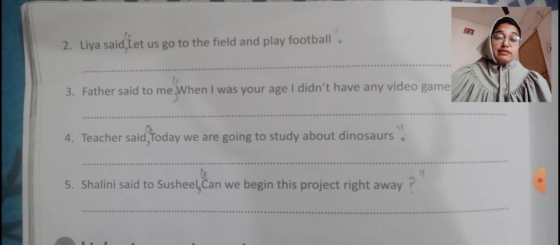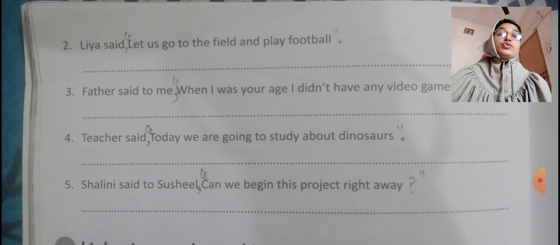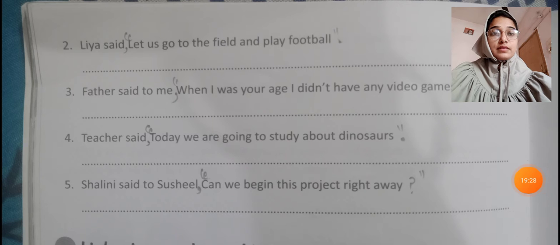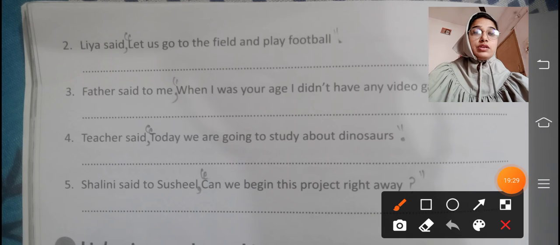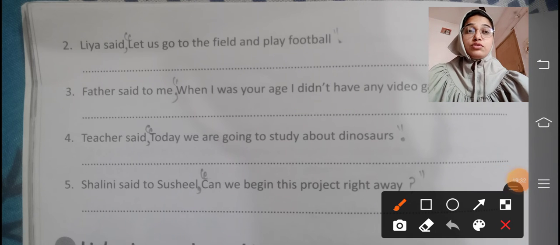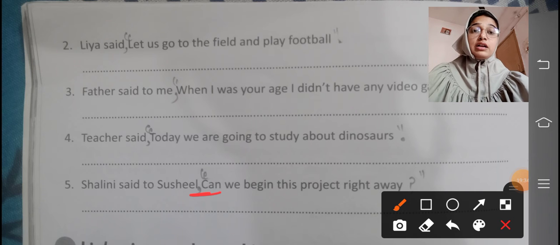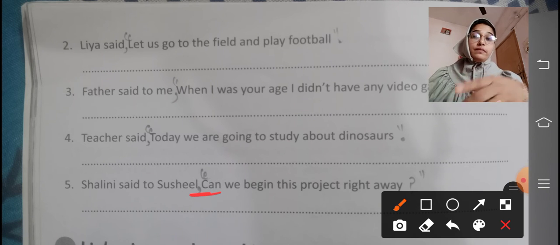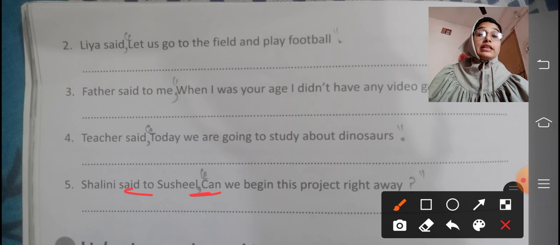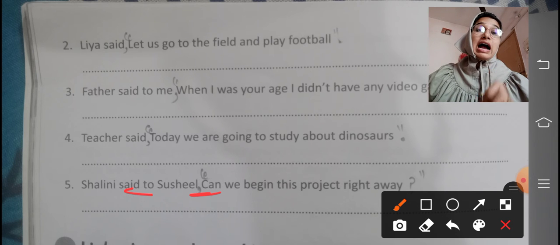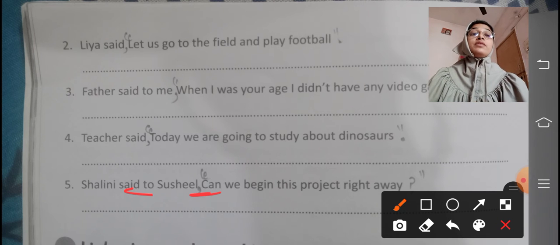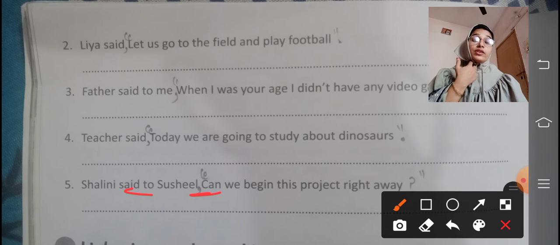Moving on to question number 5, Shalini said to Sushil, can we begin this project right away? So again, said to Sushil, then we'll put here a comma, then can we. As you can see, here we have said to. So you'll think that it's just asked. At that time you need to put the question mark, but here there is no ask, there is said to. So again here